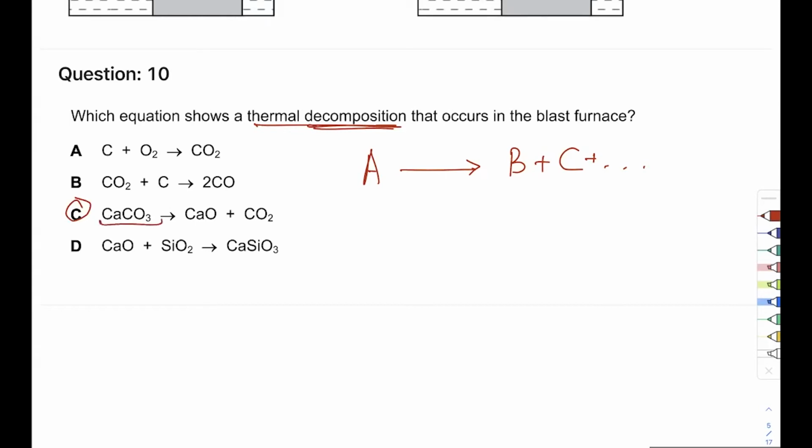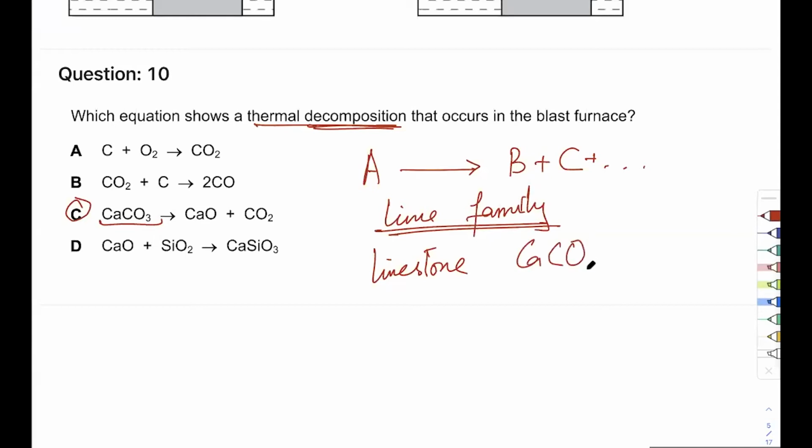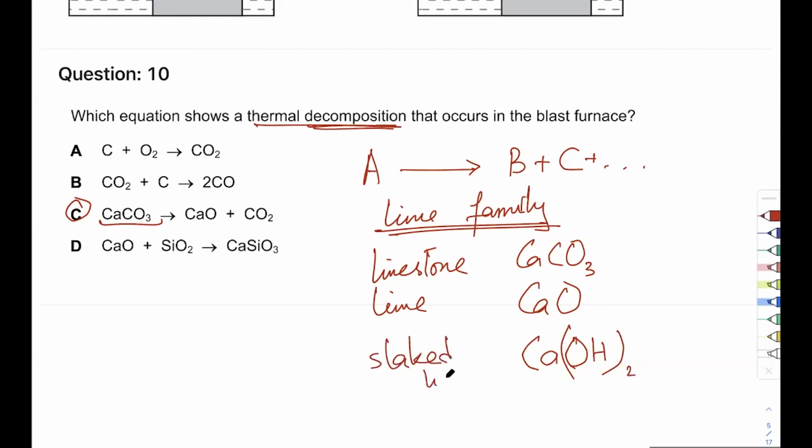Can you tell me the name of this thing? Calcium carbonate. Limestone. Calcium carbonate is the chemical name and limestone is the common name. And this is coming from the lime family. Lime family is something you need to know about. There are 4 members of this family. There is limestone, which is calcium carbonate. There is lime itself. There is slaked lime, this thing. And there is lime water. Do not forget the lime family, okay?